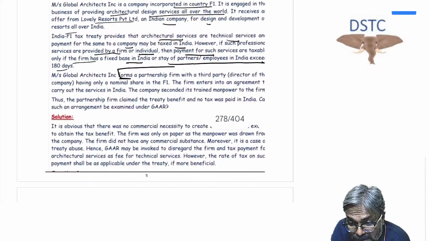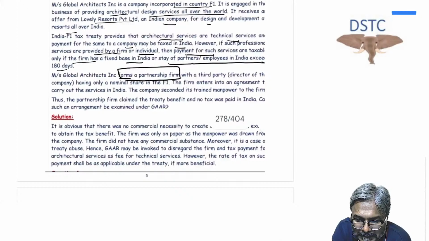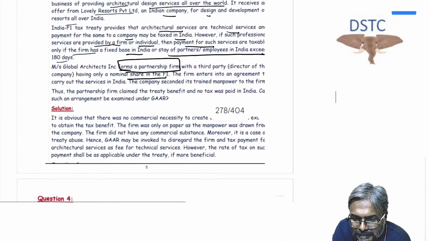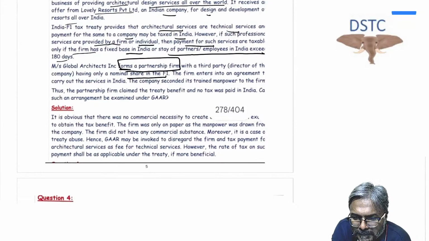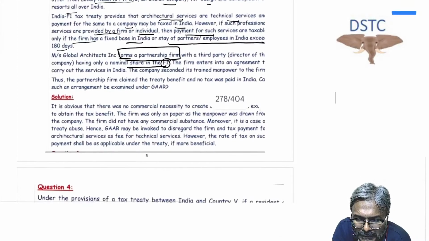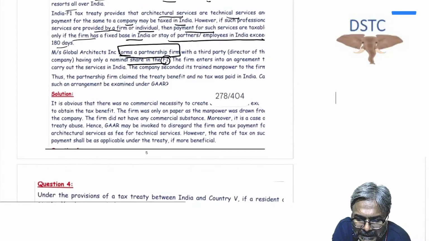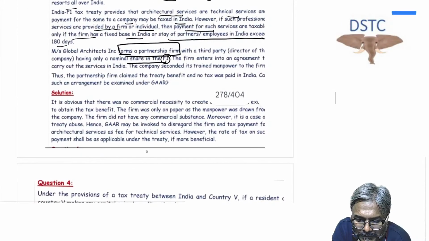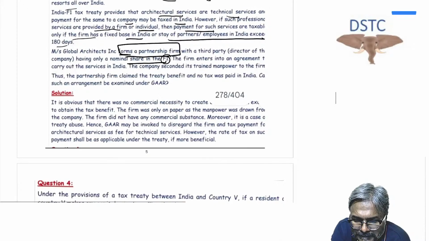Messrs. Global Inc. forms a partnership firm with a third party having only a nominal share in F1. The firm enters into an agreement to carry out the services in India.